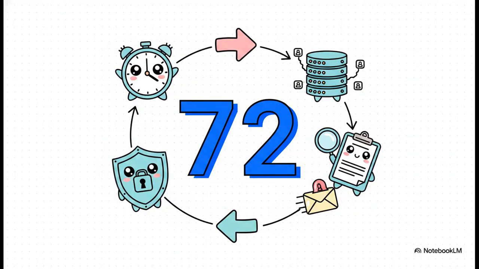And hey, speaking of regulations, 72, that is a magic number. It represents the incredibly urgent 72-hour window mandated by the GDPR for reporting a data breach. It's the perfect example of how data privacy regulations directly overlap with our audit requirements. If your AI system processes personal data, your information security management system has to be robust enough to detect a breach, assess it, and notify the authorities within exactly 72 hours. If our audit reveals your incident response takes, say, a week, yeah, we've just found a critical area for improvement.